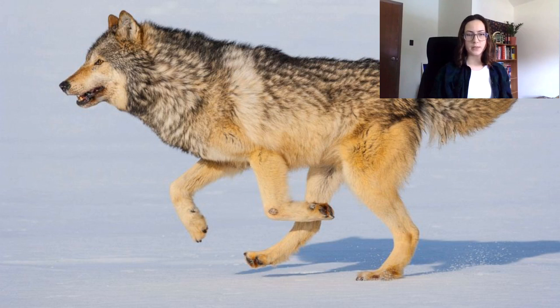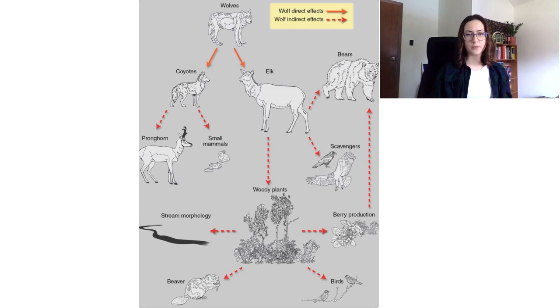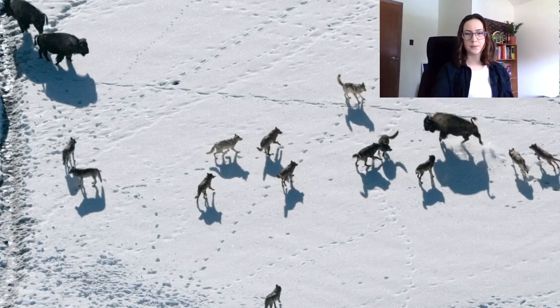Wolves are a keystone species in their ecosystems, meaning that other organisms rely on them to regulate the diversity of their ecosystem. If wolves were removed from the food chain, their ecosystem would become unstable, and populations of other species would either grow or be reduced drastically. This is known as a trophic cascade. This diagram shows how the wolf has either a direct or indirect effect on the other organisms in its ecosystem.